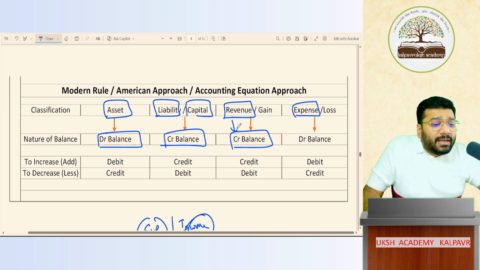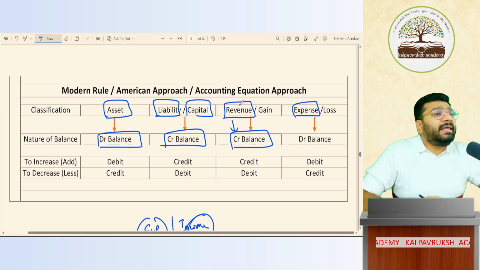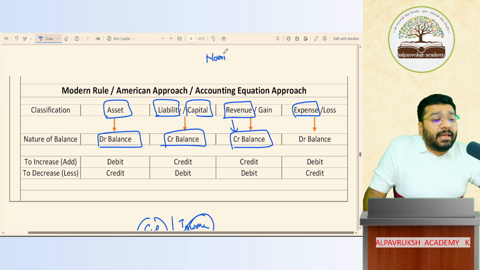Why is revenue credit balance? Tell me people, in the golden rule, all the revenue, income, gain will go where? To which house? Nominal house. What is the rule of nominal house? Debit all expenses and losses, credit all income and gain.